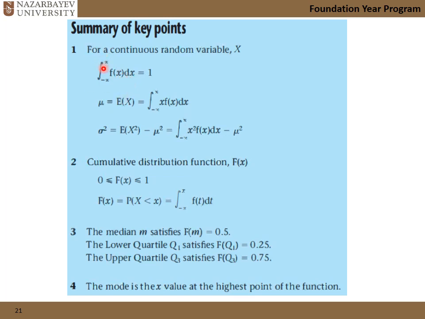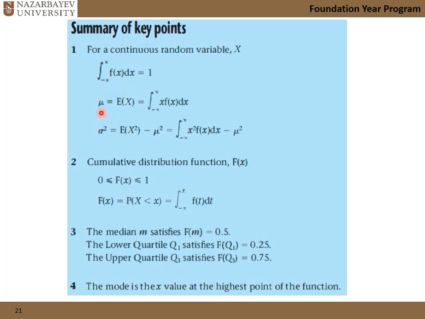If we integrate from -infinity to +infinity, we need to set this integral to 1. If this integral does not equal 1, which was already solved in the previous lecture, we need to multiply this function by some constant that makes it 1. We call it normalization.